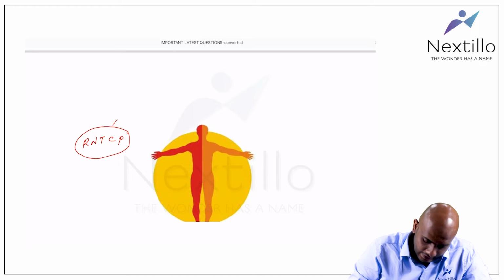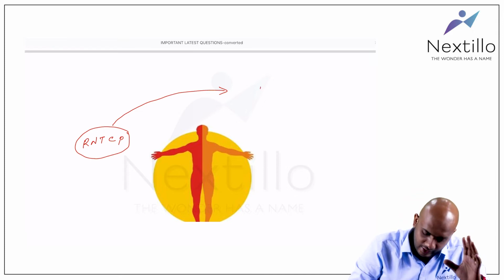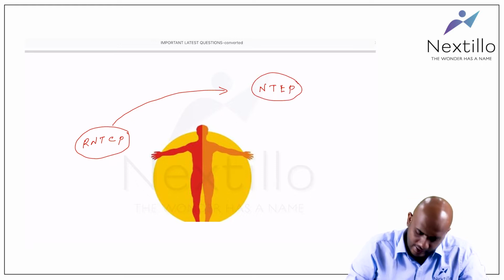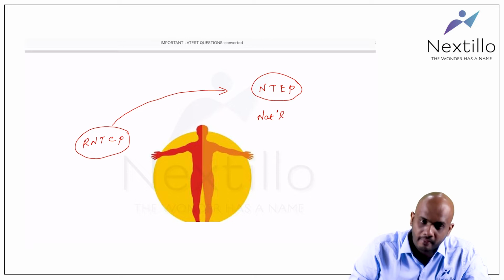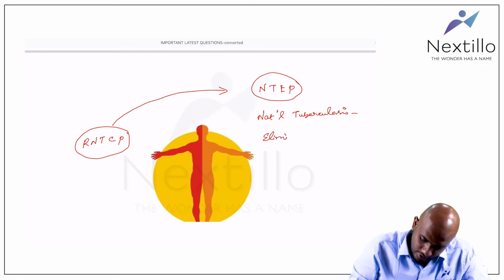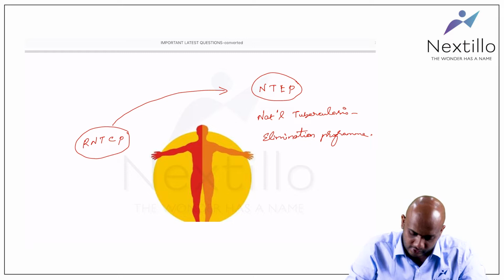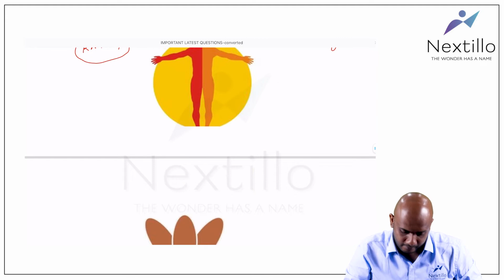But the latest changeover is that the program has been renamed as NTEP, National Tuberculosis Elimination Program. Previously it was called RNTCP.